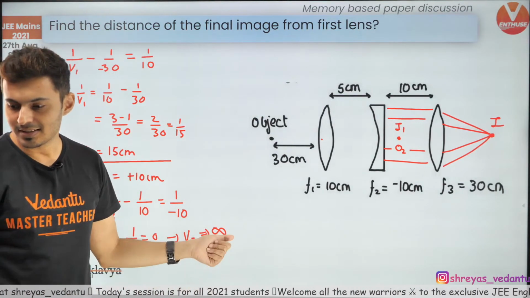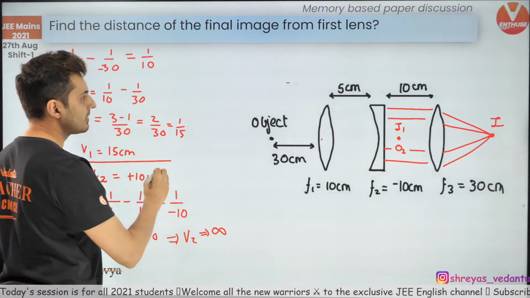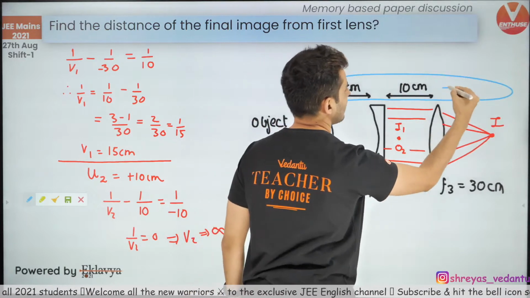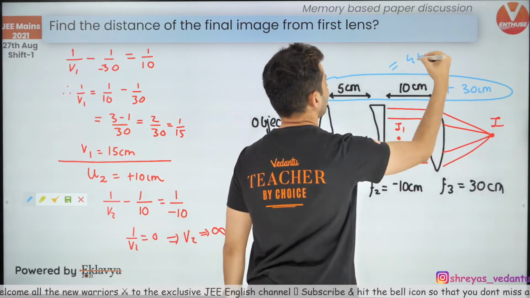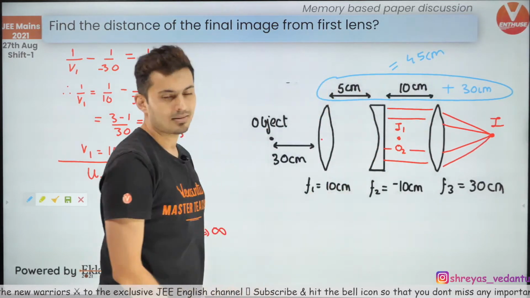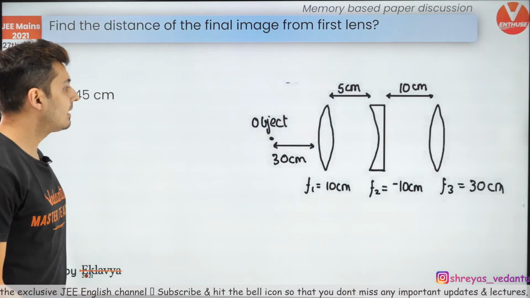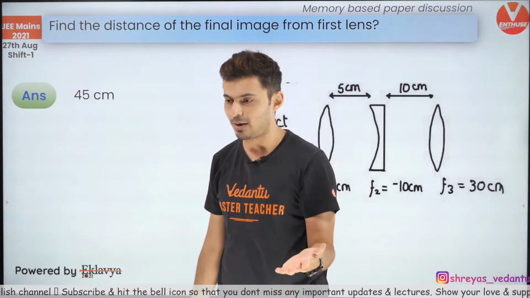That's it. Isn't it simple? As easy as that. So the final answer will be 5 plus 10 plus 30 centimeters, which is 45 centimeters. That's the answer. So looks like multiple mirrors and lenses is also a question type which is their favorite.